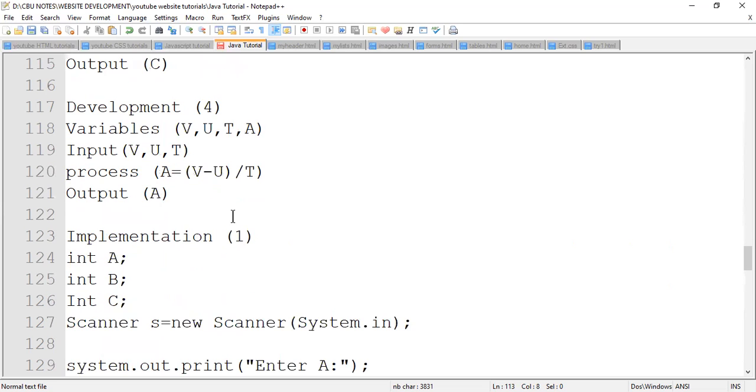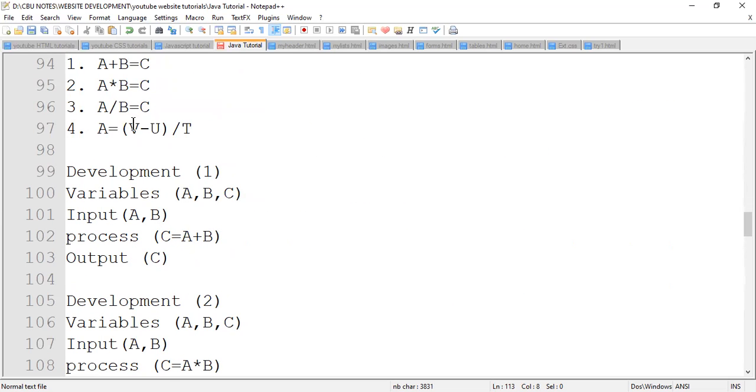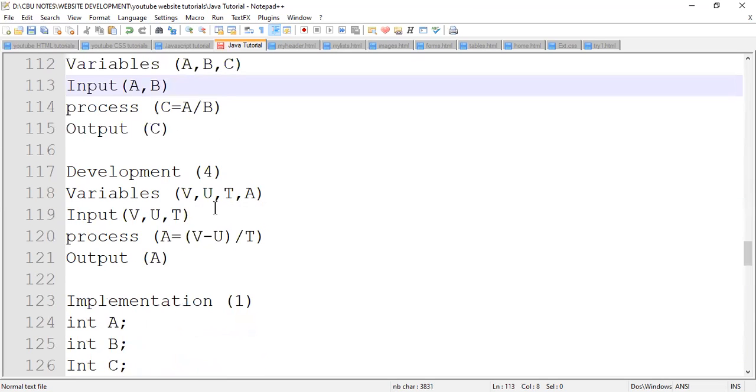Now 4, look at 4. We said 4 is A is equal to V minus U over T. So what are the variables here? Anything that the equation contains is a variable. If I want to use them, you need to declare them. So A, V, U, T, all these are variables. You're going to use V, U, T, and A. Anything that you're going to use in the program, those are variables.